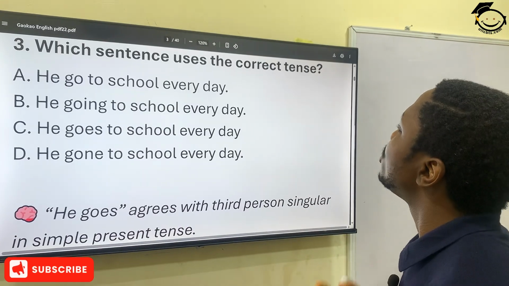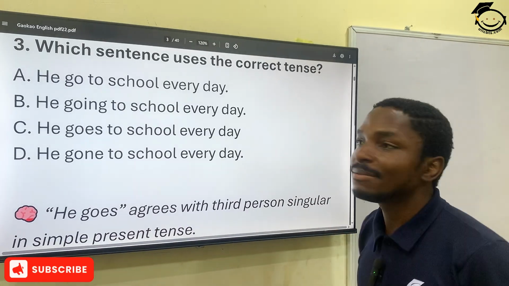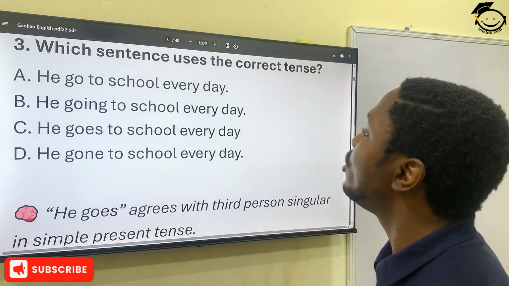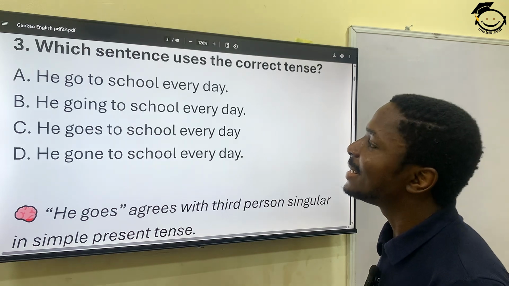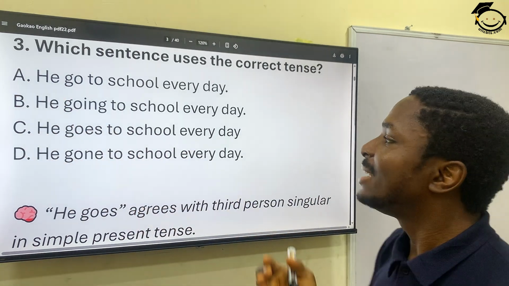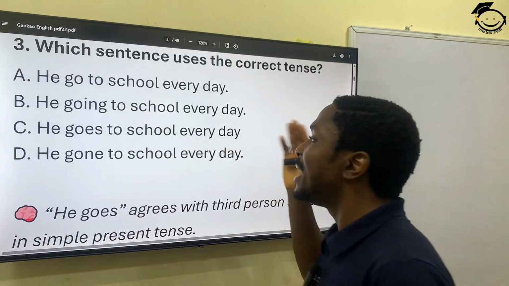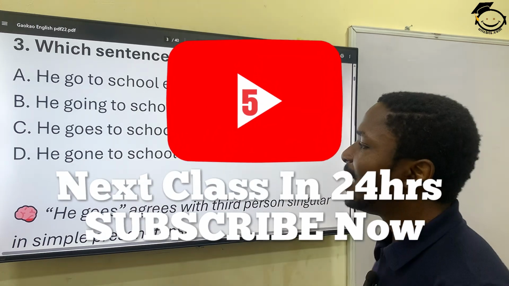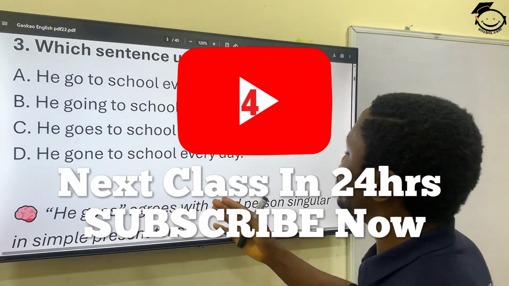Which sentence uses the correct tense? A, he go to school every day. B, he going to school every day. C, he goes to school every day. And then D, he gone to school every day.